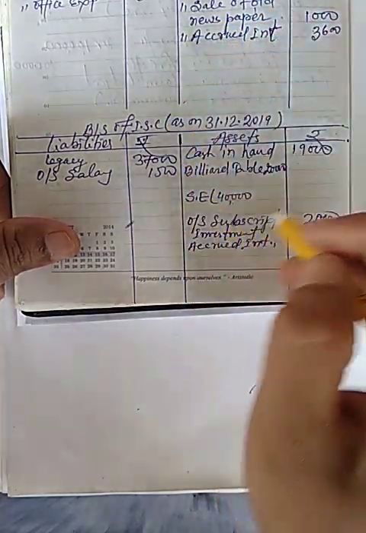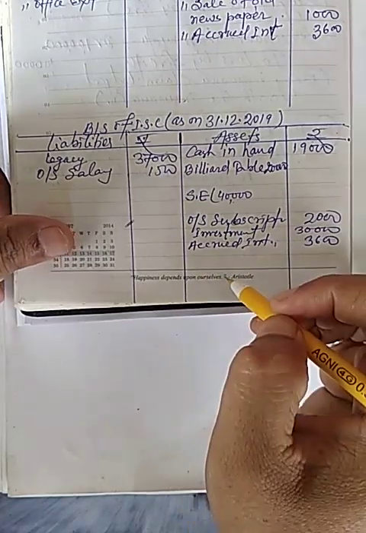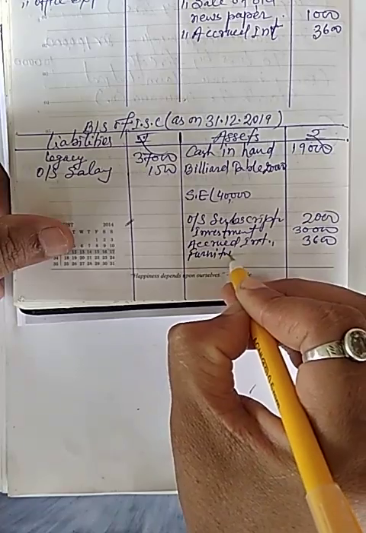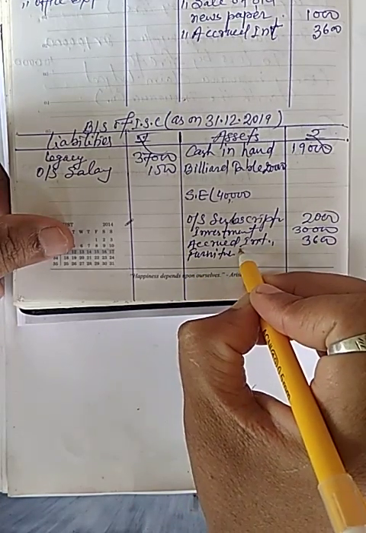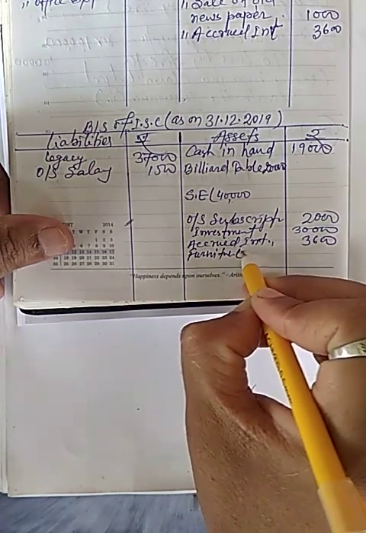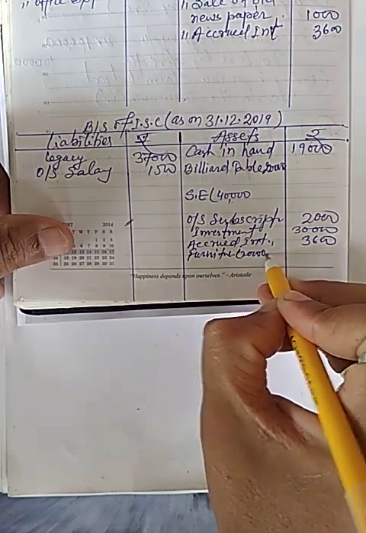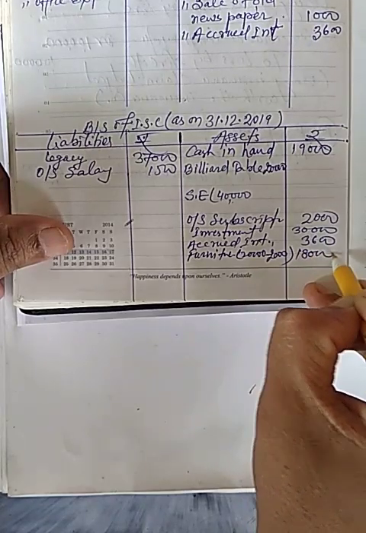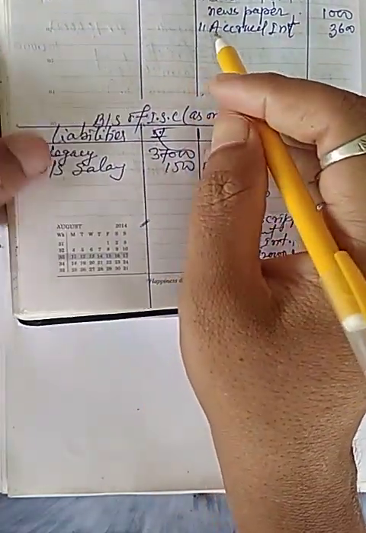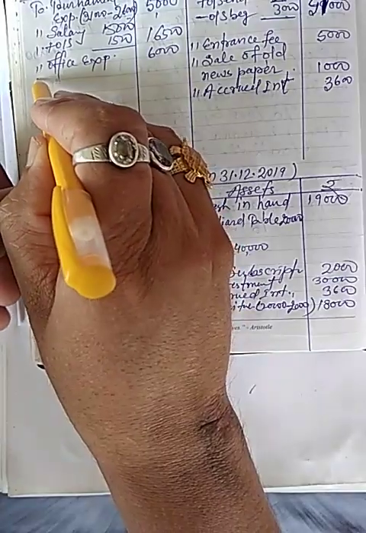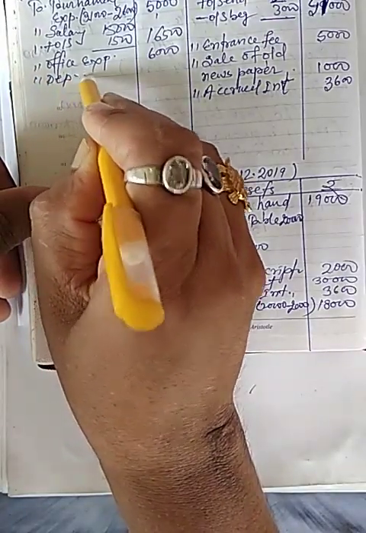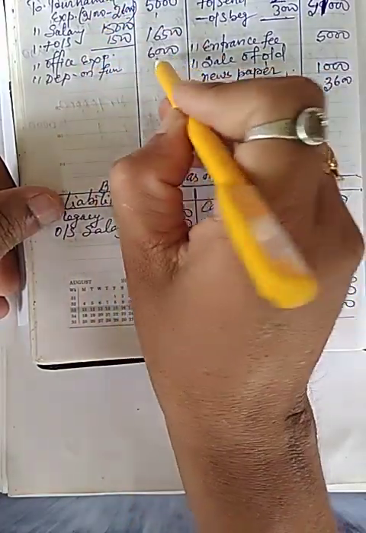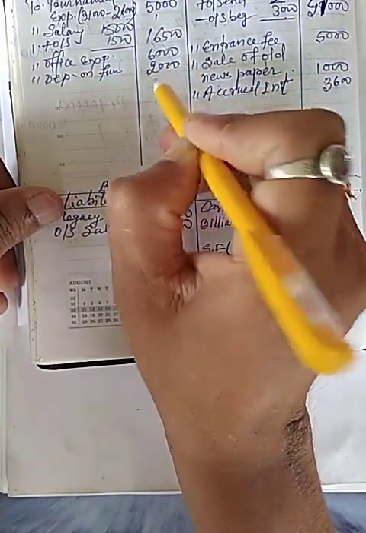Now next point is furniture. I will write furniture is given 20,000, and depreciation will be charged 2,000. So remaining balance will be 18,000, and I will also write depreciation on furniture in expenditure side 2,000.